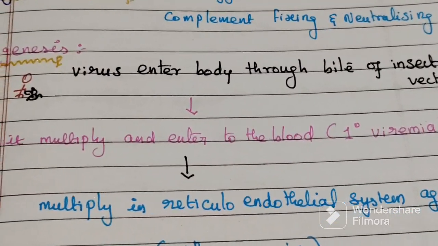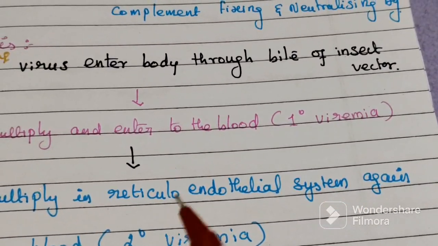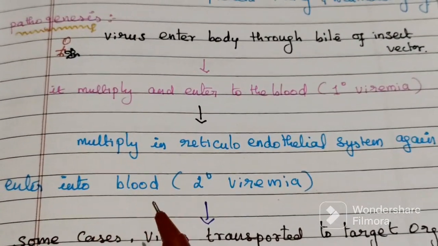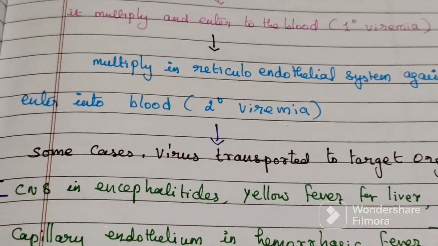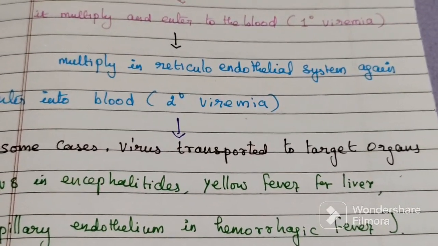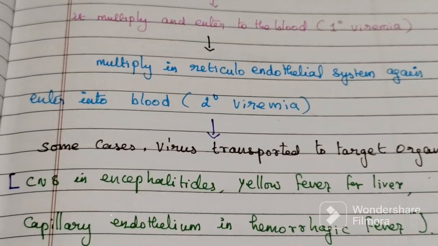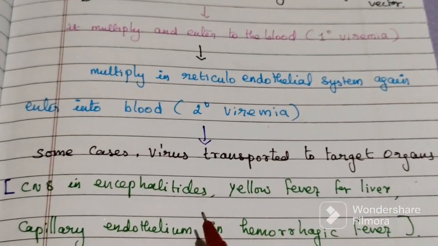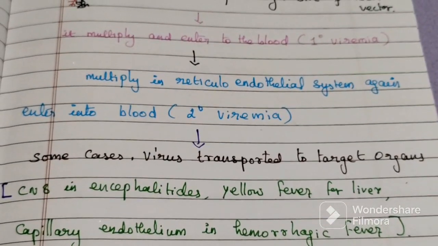From there it multiplies, reaches the reticuloendothelial system, and again enters the blood; this condition is called secondary viremia. In some cases, the virus is transported to the target organs. What are the organs? The central nervous system in encephalitis, the liver in yellow fever, and the capillary endothelium in hemorrhagic fever.